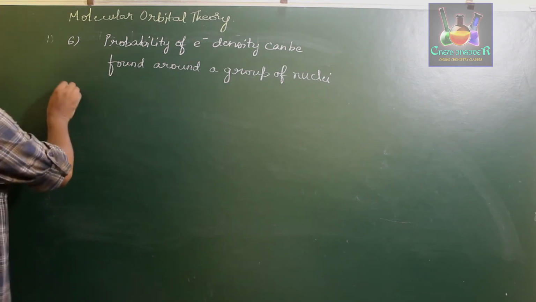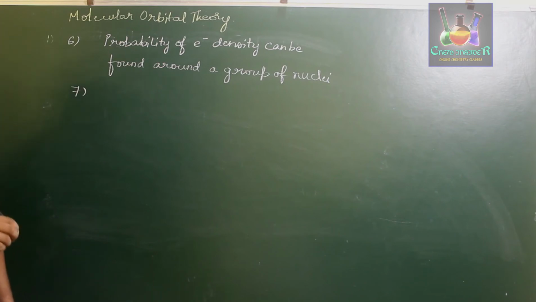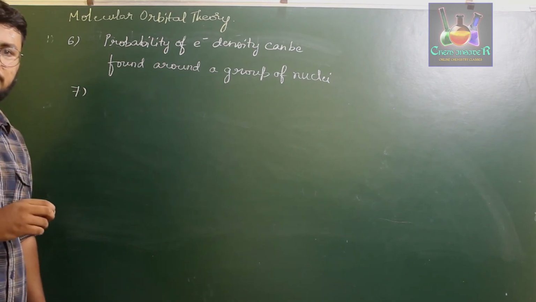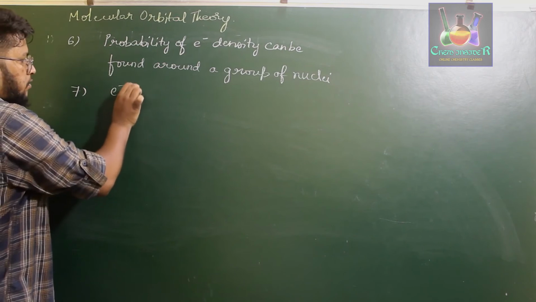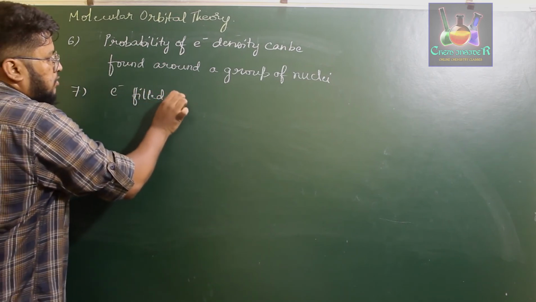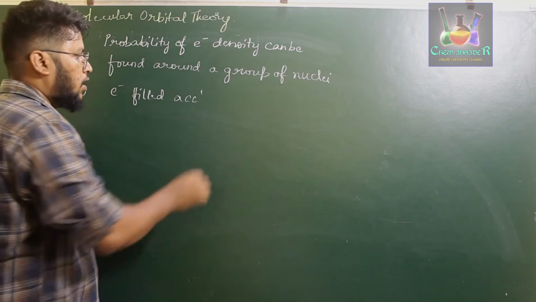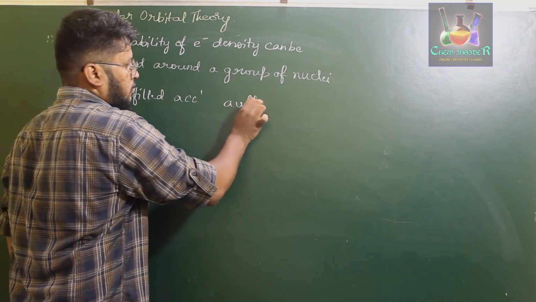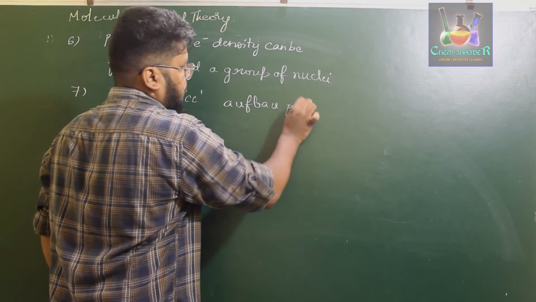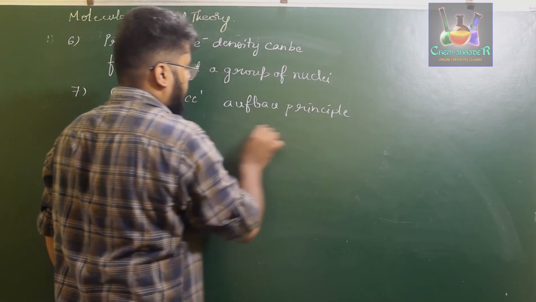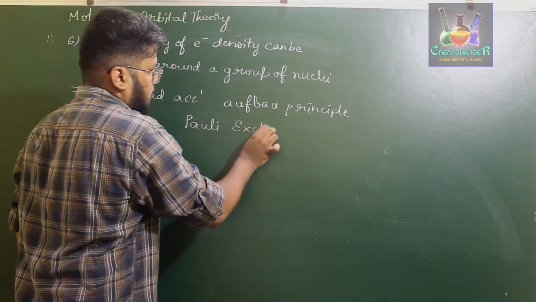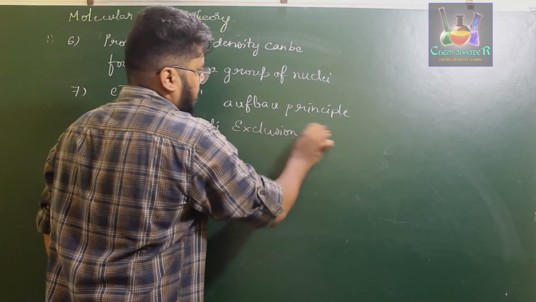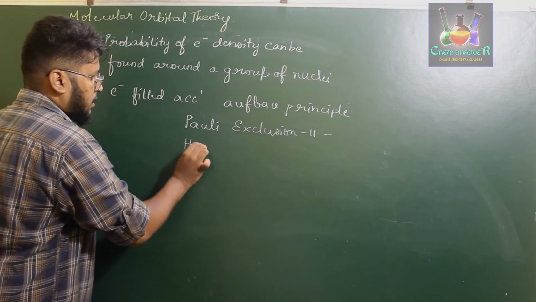And in the seventh point, what they propose is that the electrons to be filled in the molecular orbitals, that is the bonding molecular orbital or anti-bonding molecular orbital, are filled according to the normal rules: Aufbau principle, Pauli's exclusion principle, and Hund's maximum multiplicity.